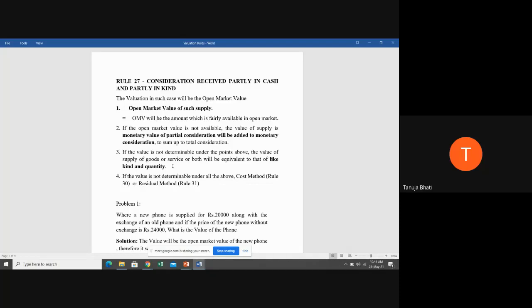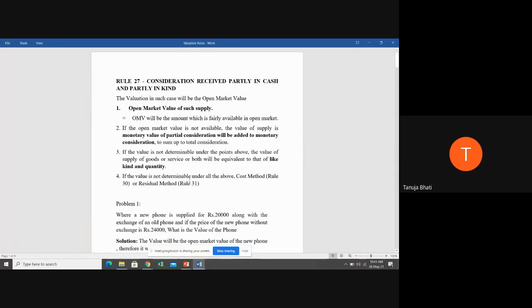So a similar product is Balaji chips. He has to see what the value of Balaji chips is, and that value he should take as the consideration. But suppose if by all these three steps you cannot derive a conclusion of the consideration, then you have to derive the value by using the cost plus method or residual method. What the cost method and residual method are, we will see later.